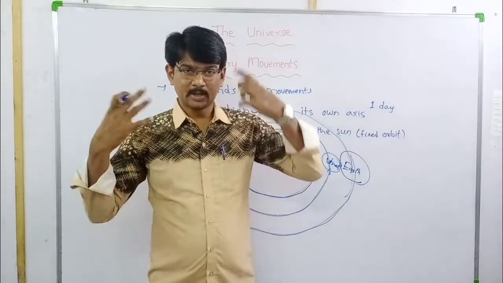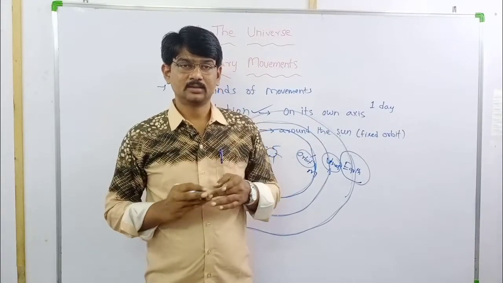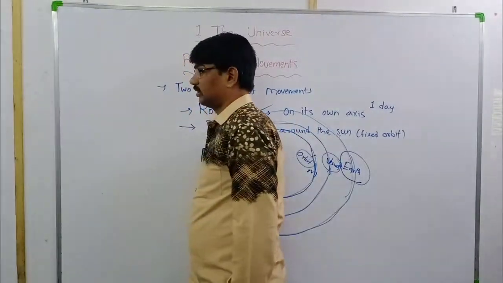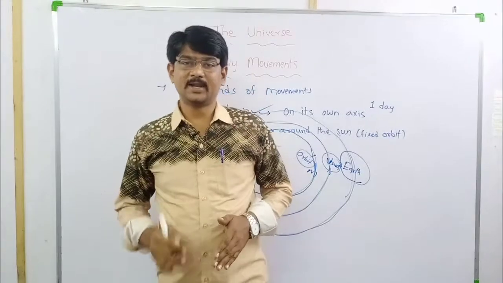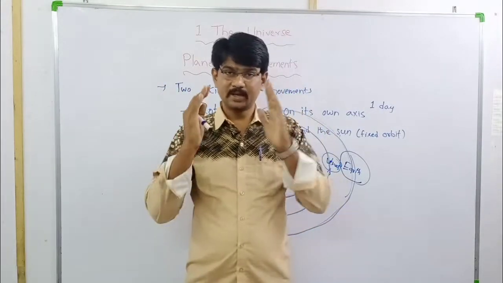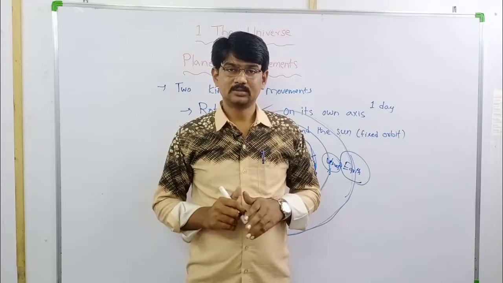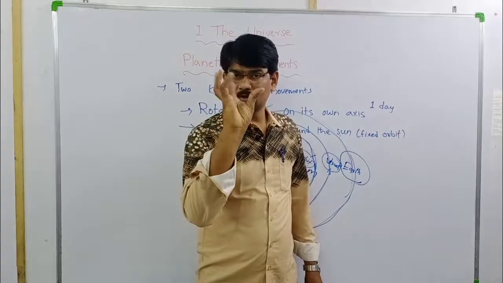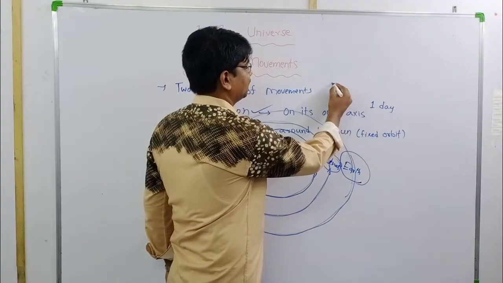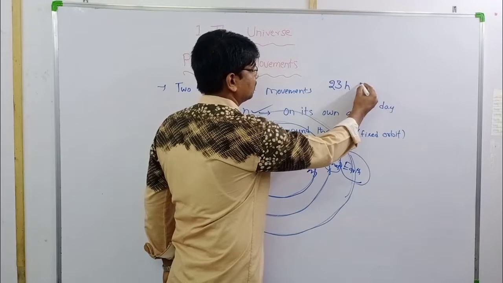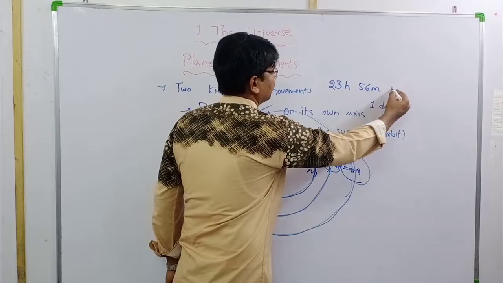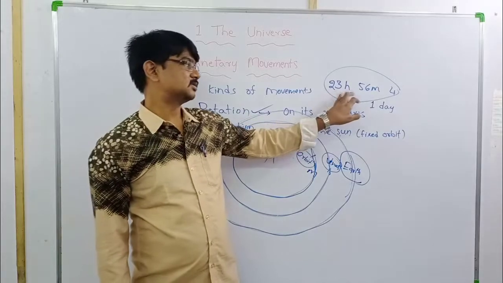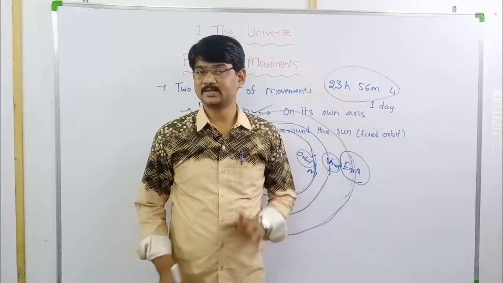Example, if I am the earth, I am rotating, and to come to the same place, it should take some time, right? Earth is also rotating itself. To complete one rotation, one day, it takes exactly 23 hours 56 minutes 4 seconds.